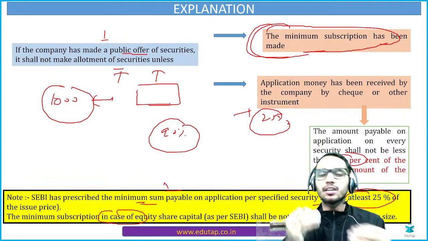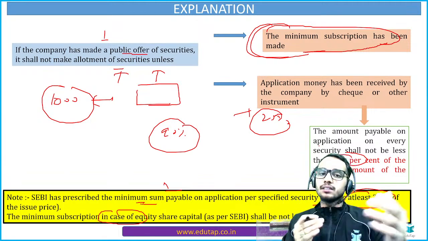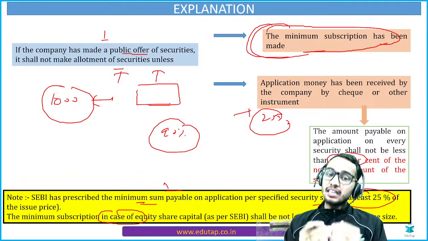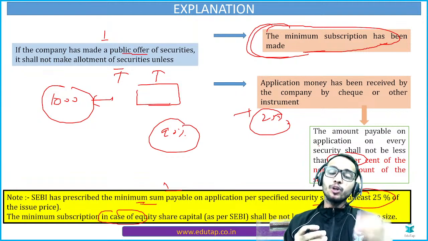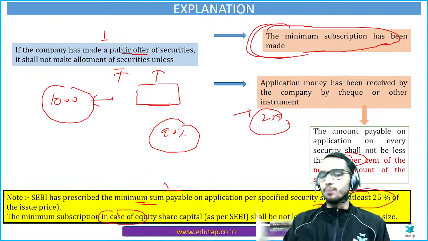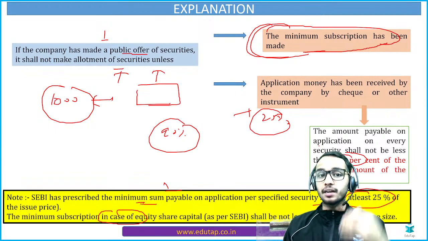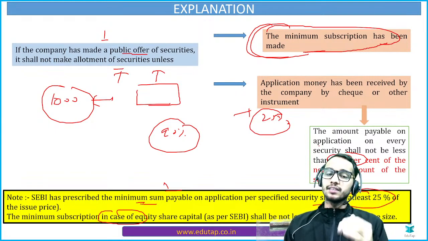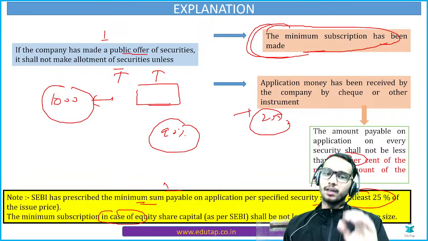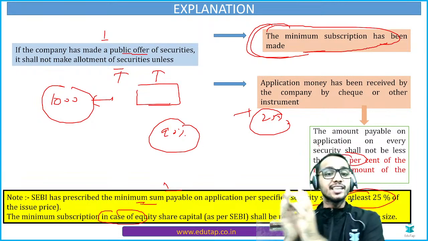Whenever we have extra regulations, they can increase the compliance. They can't reduce the compliance. They can increase, they can restrict, they can put more restriction. They can't provide leverage to the companies. So SEBI, RBI, for that matter, any regulatory body can make the law more strict. They can't relax it. They can make it more strict only, right? So they are making it stricter. Earlier it was only 5% as per the Companies Act, but now it is 25%, right?